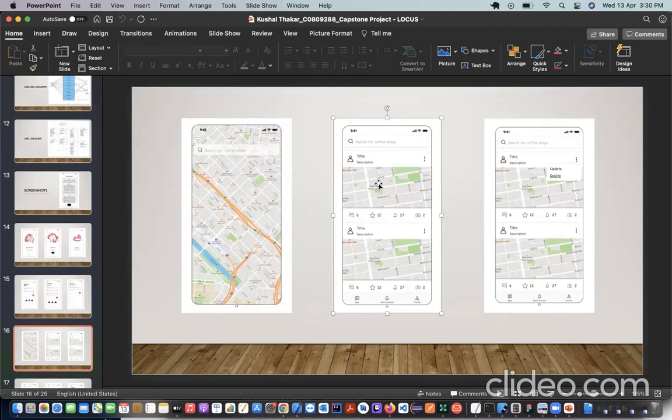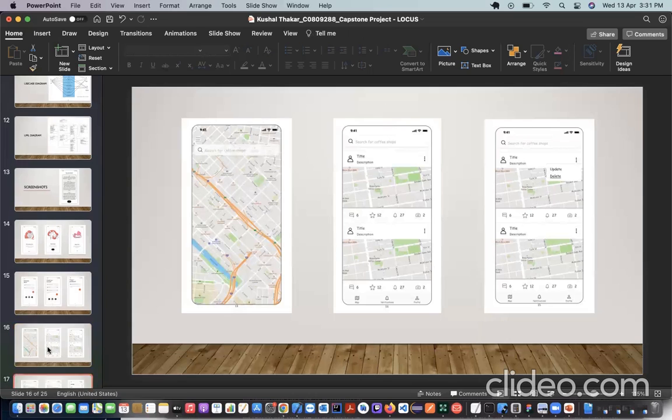Okay, so this is the version if the user has subscribed to the application, and you can see that there's a comment, and you can add it to your favorites. And this is a notification that a user can get from the other company members when they like or share the locations, or edit the locations. And in the third screen, you can see there is update and delete for the particular pin, and this is only accessible by the particular user whose pin it is, and they cannot edit or update any other pins.